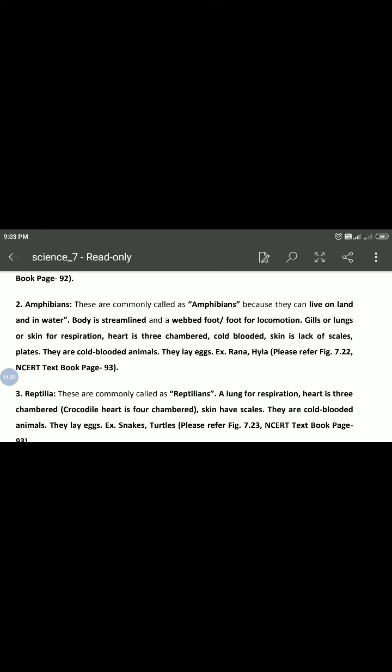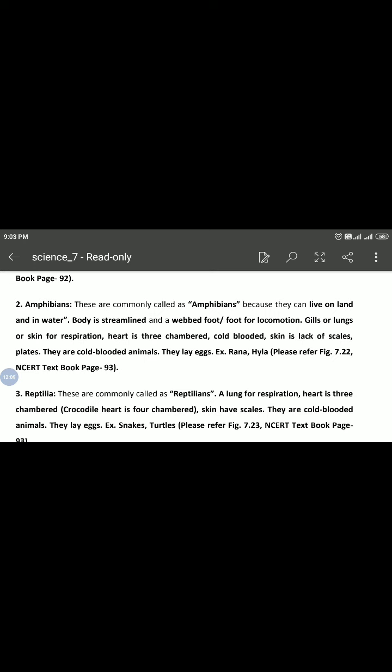Heart is three-chambered, cold-blooded. Skin lacks scales and plates. They are cold-blooded animals. They lay eggs. Rana, hyla. Okay, hyla means tree frog. Sorry, the rana means common frog. The salamander, toad, those are examples of amphibians.